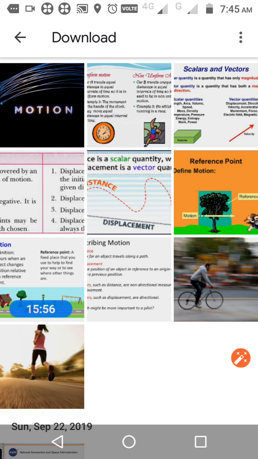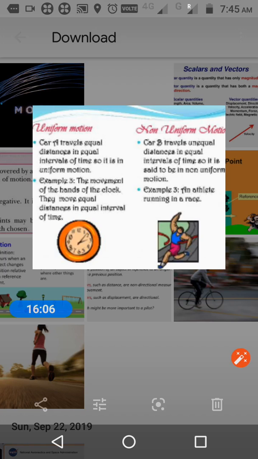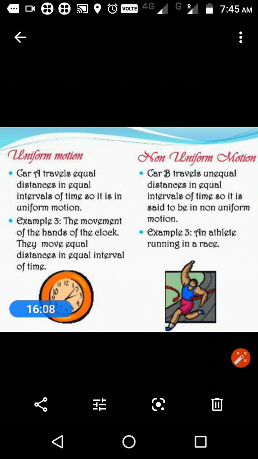Got the point? So these are the portions that we discussed up to now. After that, we are moving to another point, which is types of motion. What are the types of motion? There are two types of motion. One type is known as uniform motion. Another type is known as non-uniform motion. Two types: one is uniform, another is non-uniform motion.